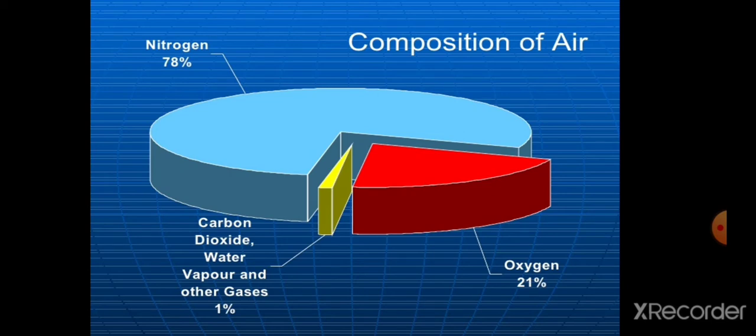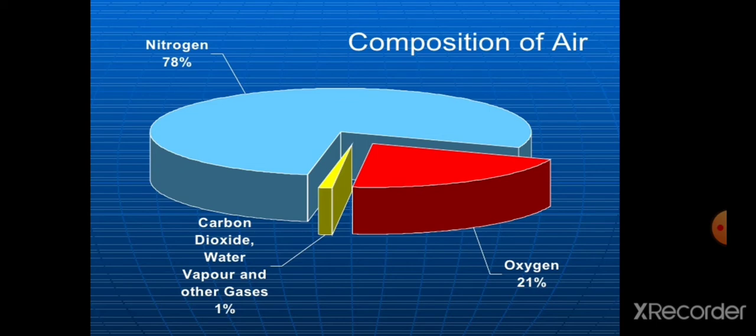And air is a mixture of gases. It contains nearly 78% nitrogen, 21% oxygen, 0.04% water in the form of water vapor, and 0.03% carbon dioxide, and the remaining are inert gases such as helium, neon, etc. Remember that the composition discussed here is that of clean air.